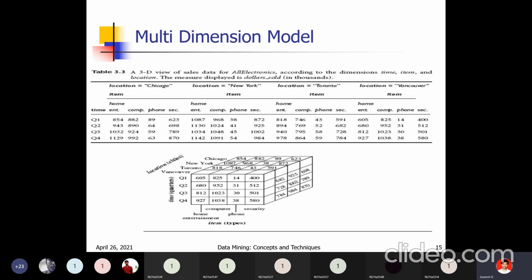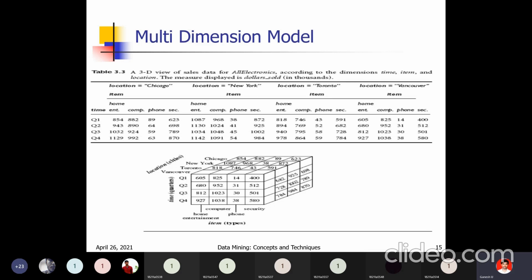Along the z-axis, we have the third dimension, in addition to x and y. In the z-axis, we have the 4 locations, 4 cities: Vancouver, Toronto, New York, Chicago. So 4 cities are in the Z direction, and we can represent the data in the Z direction also using a data cube.